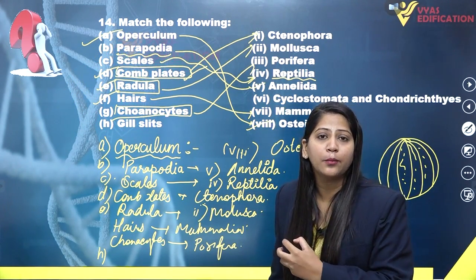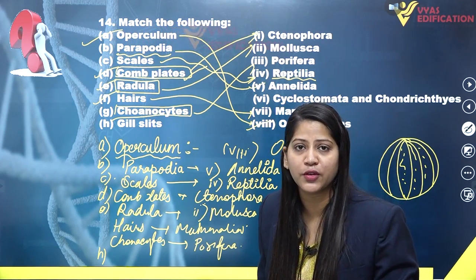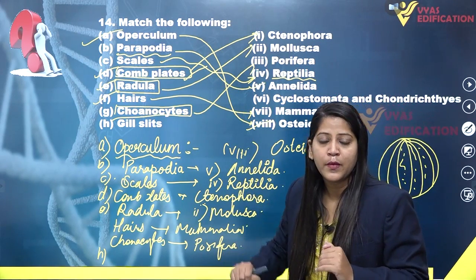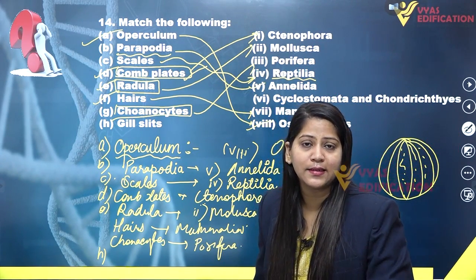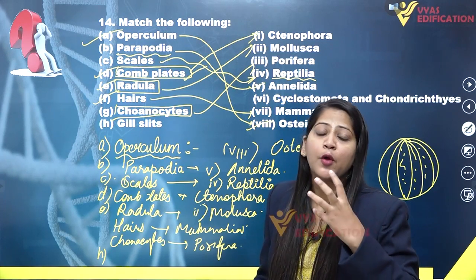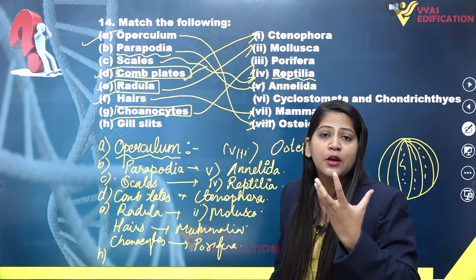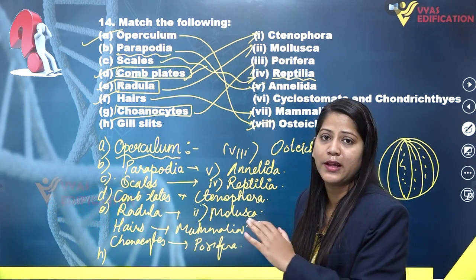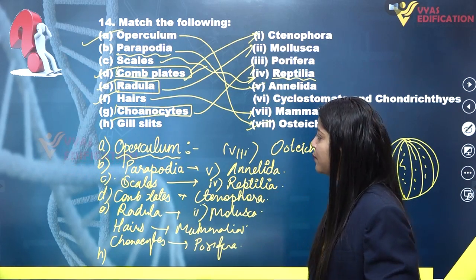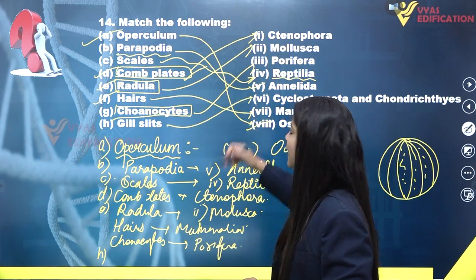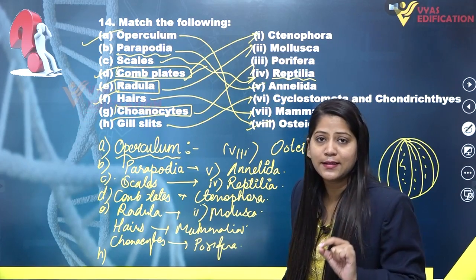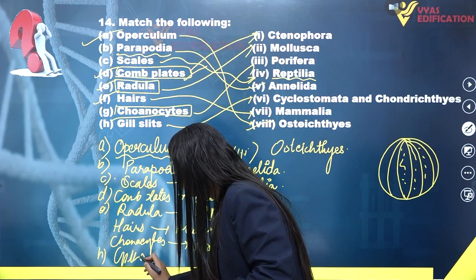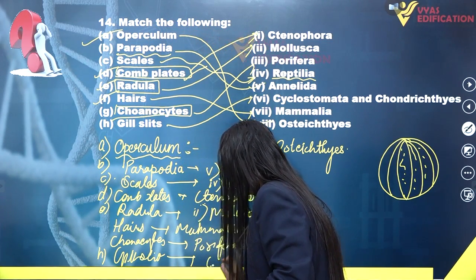Osteichthyes includes all the bony fishes. All the bony fishes have gill slits which are covered with an operculum, and chondrichthyes includes all the big fishes or cartilaginous fishes which have gill slits, but their gill slits are not covered with any kind of covering or operculum. So this gill slit will go with cyclostomata as well as chondrichthyes. So the last option, gill slit, will go with chondrichthyes.